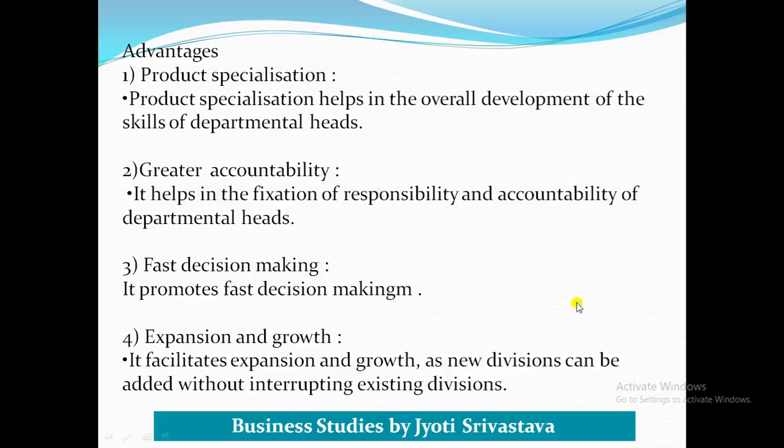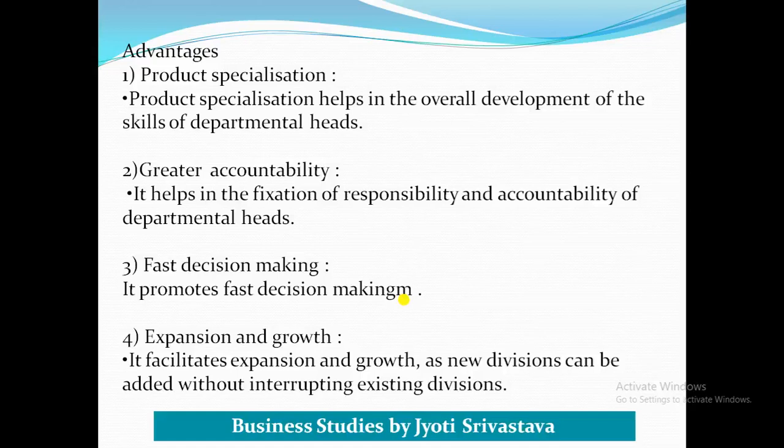Then fast decision making, it promotes fast decision making. Student, the spelling of making is wrong over here, this M will not be there, sorry. In divisional structure each division functions independently, means they are not dependent on each other, due to which decision making is fast. Then expansion and growth is also possible.